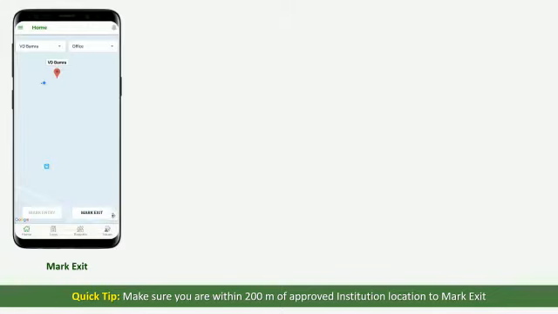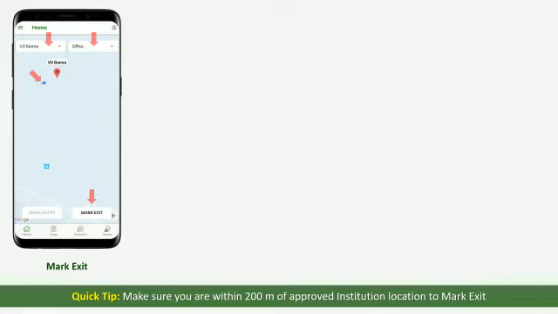Once you have marked entry, it is necessary to mark exit from your institution. To mark exit, select the institution for which you want to mark exit from the drop-down. Select the attendance type as office. Look for the blue dot to see if you're within 200 meters of the approved institution location and click on